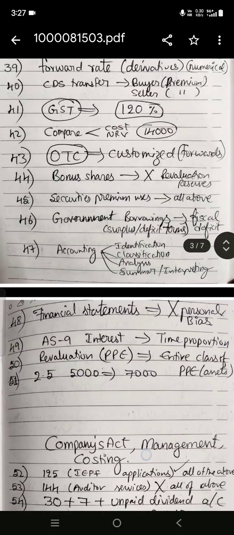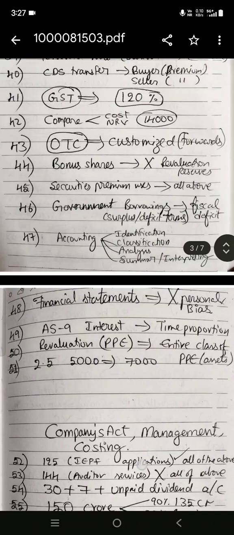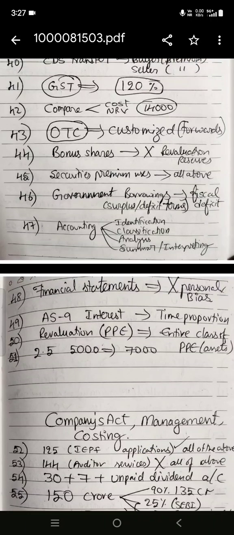And AS9, one question on how the interest should be measured. It is measured according to time proportion basis. And revaluation of PPE: the entire class of the same assets should be revalued, and we need to do depreciation.